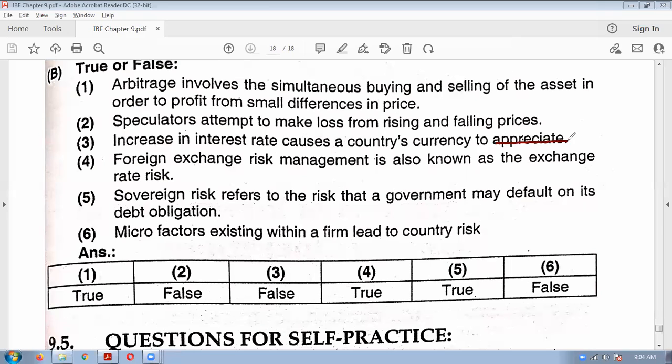So the correct statement will be depreciate. Check the interest rate parity theory. So if interest rate increases, country's currency will depreciate.